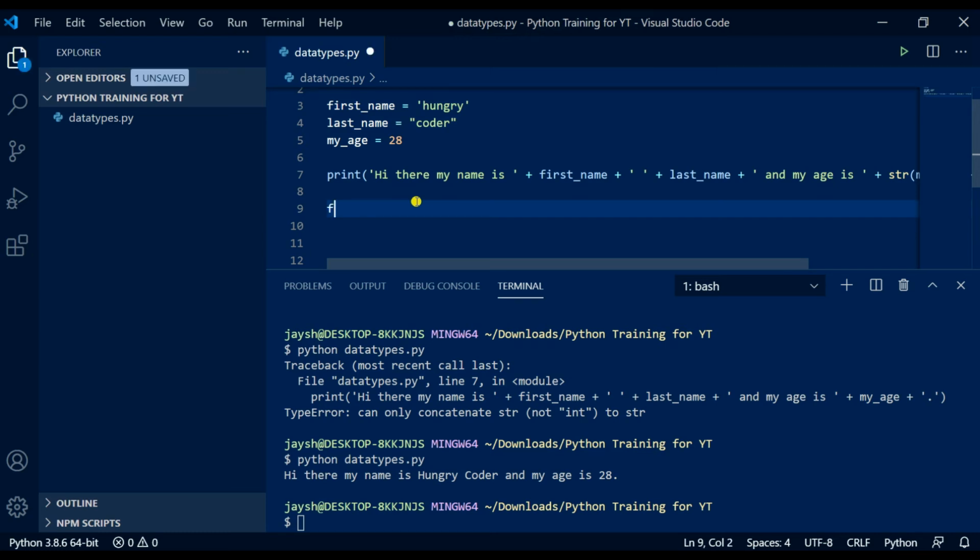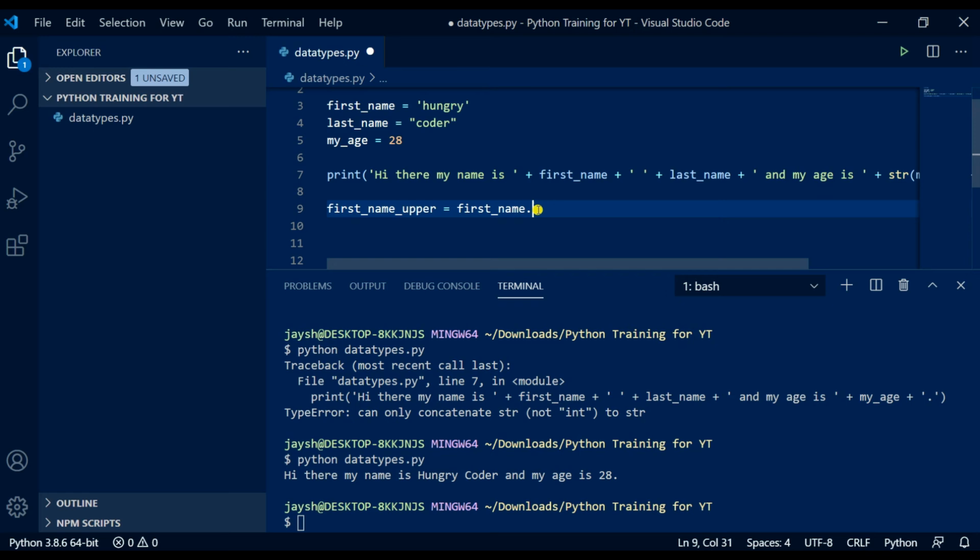Now, we may want to have a version of our first name that is all uppercase. So we'd create a variable called first name upper, and that equals first name up there. So it equals Hungry. That's what we're saying. But we're going to add a string method on.